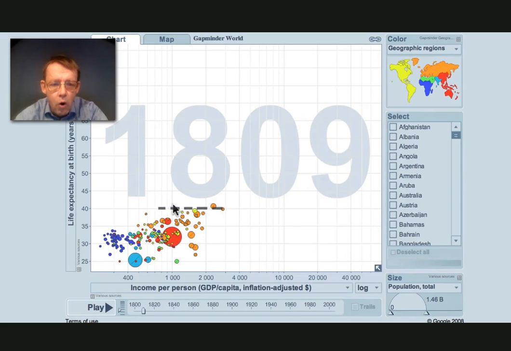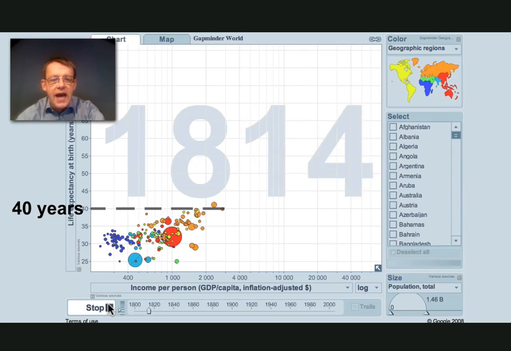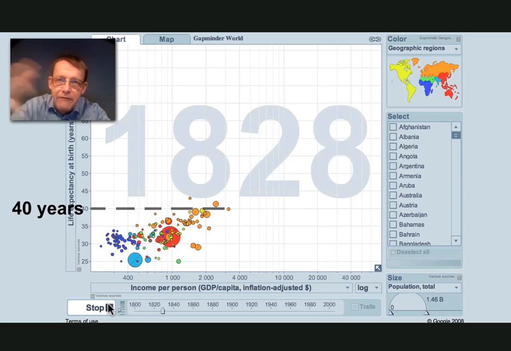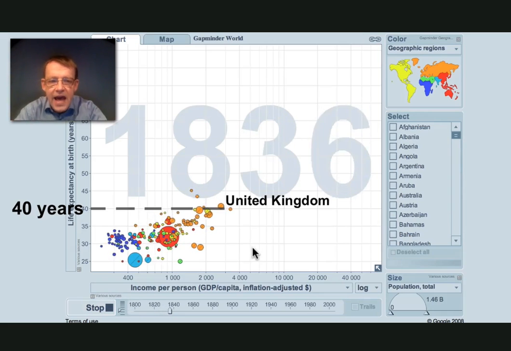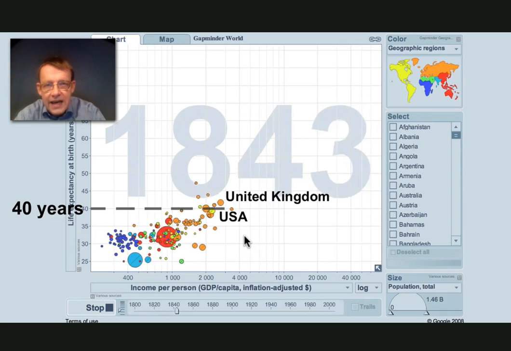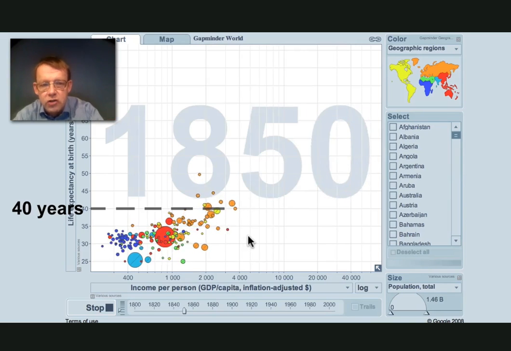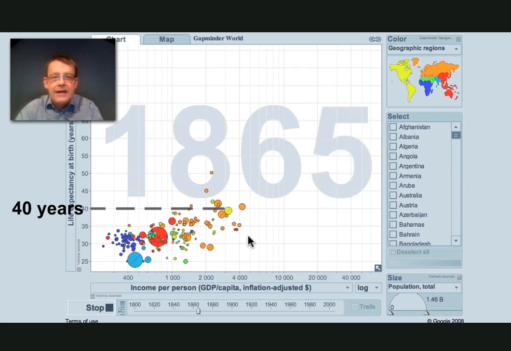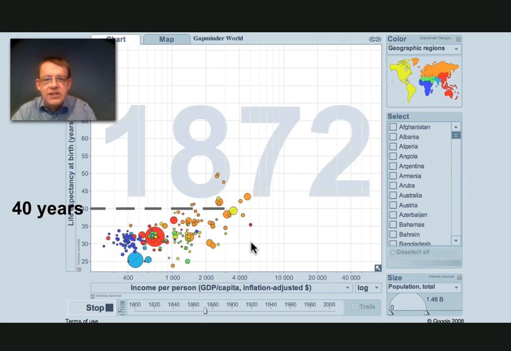200 years ago, all countries of the world had a life expectancy of less than 40 years and an income of less than $3,000. Now I start the world, and you can see that the countries with good statistics are jumping up and down. There were famine years, there were better years, and West Europe and North America, in industrialization, started to grow the economy, but health didn't get much better.